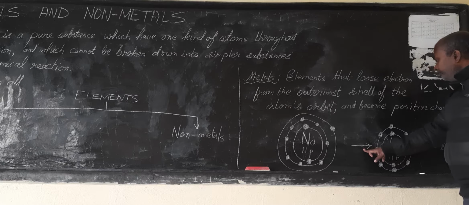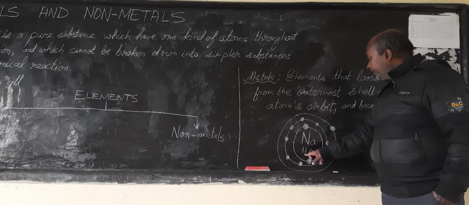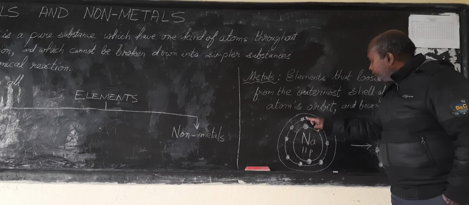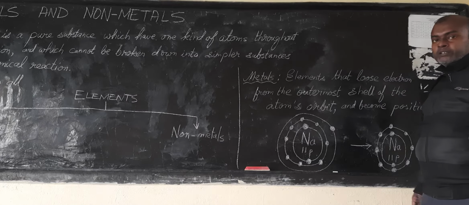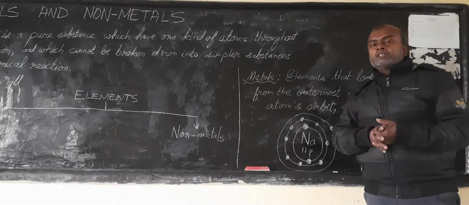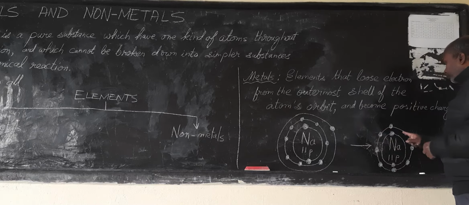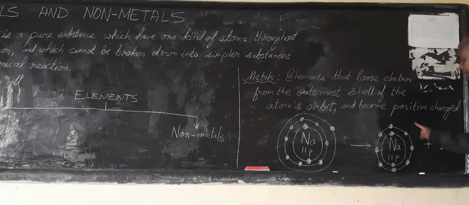So now, after losing 1 electron, in the beginning, see, sodium had 11 protons and 11 electrons. You count 1, 2, 3, 4, 5, 6, 7, 8, 9, 10, 11. So 11 electrons, 11 protons. So it was balanced. It was electrically neutral. But when it lost 1 electron, see now, instead of 11 electrons here, now it has 10 electrons.